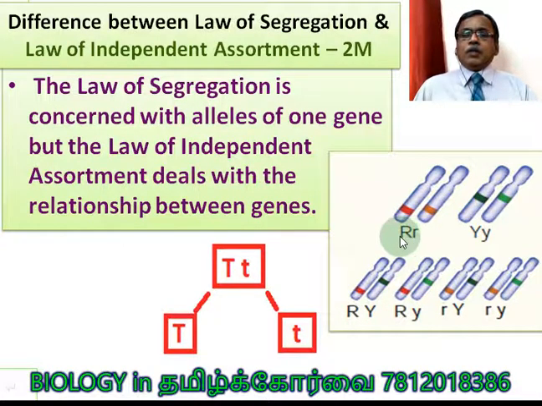Now you can see the 2 genes, R gene and Y gene. Very clear? So here capital R, small r segregate. Law of segregation is applicable. Capital Y, small y segregate. Law of segregation is applicable. In the same way, capital R either goes with capital Y or goes with small y. That is the law of independent assortment. So 50% of the capital R stay with capital Y and 50% of capital R stay with small y. In the same way, 50% of the small r stay with capital Y and 50% of the small r stay with small y. So this is called the law of independent assortment.